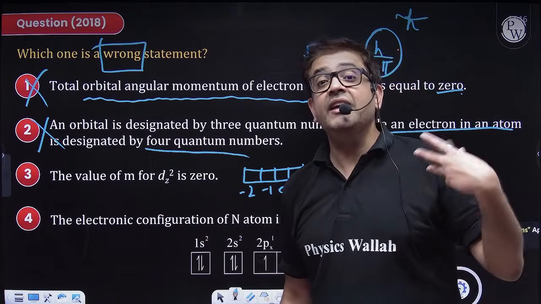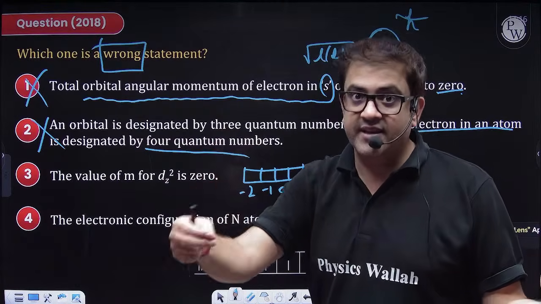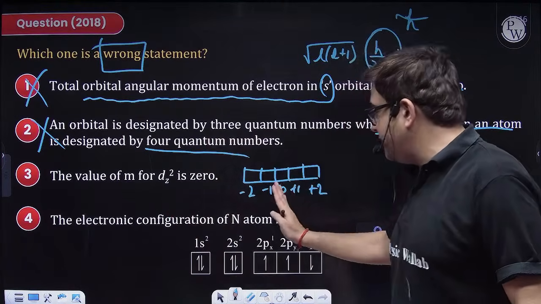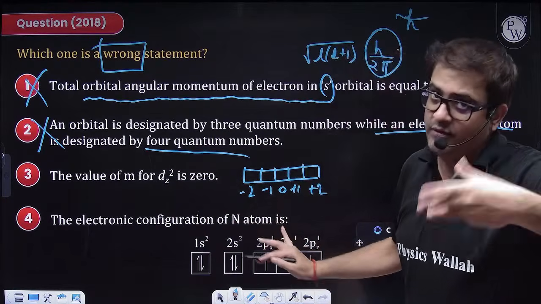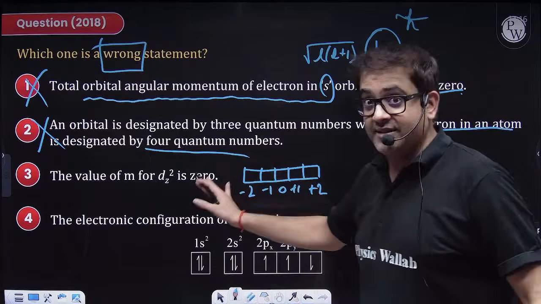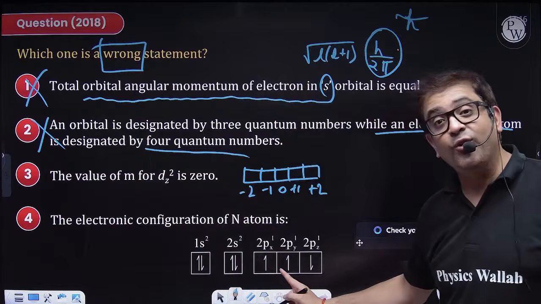Sir, any and everybody can be dx, dxy, dyz, dzx, dx2y2 or dz square. I cannot be sure that it is dz square, but yes, can dz square take 0? Yes, it can take 0. But yes, this is also not a very good statement. But compare with the fourth one.